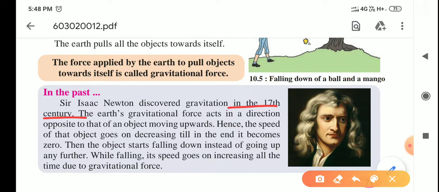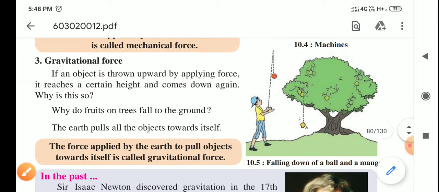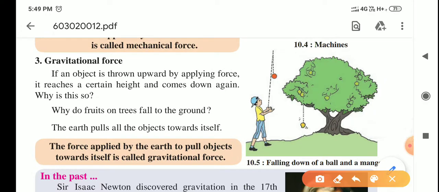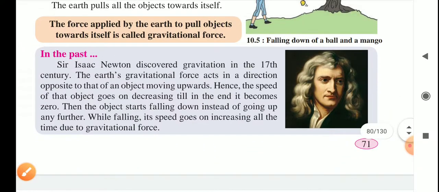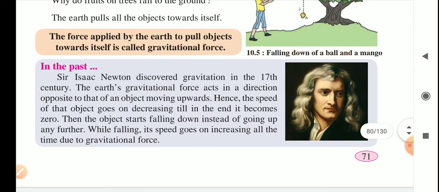and the earth's gravitational force acts in a direction opposite to that of an object moving upwards. Now when this boy throws a cricket ball in an upward direction, the cricket ball is moving upward, and gravitational force is acting in the downward direction. So hence the speed of the object goes on decreasing till in the end it becomes zero.